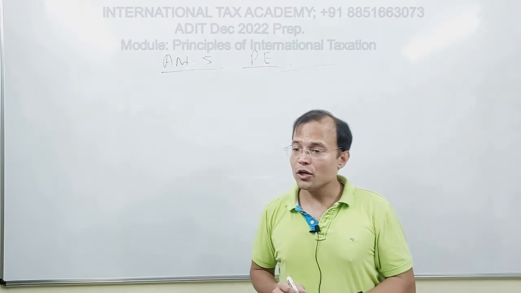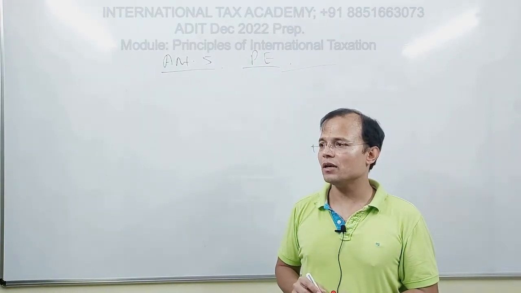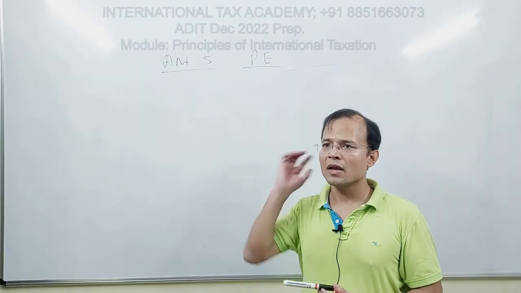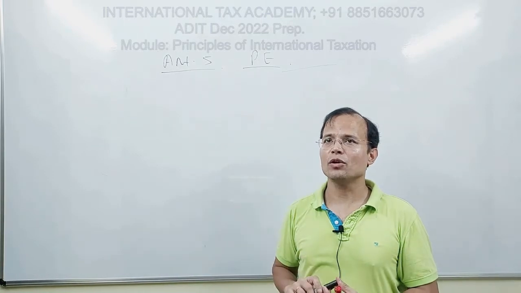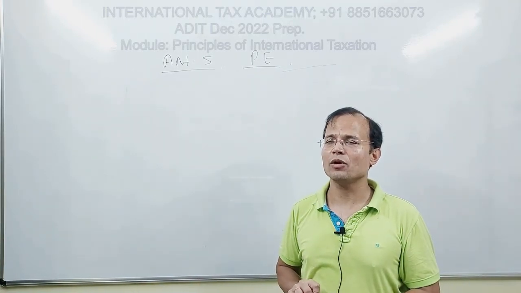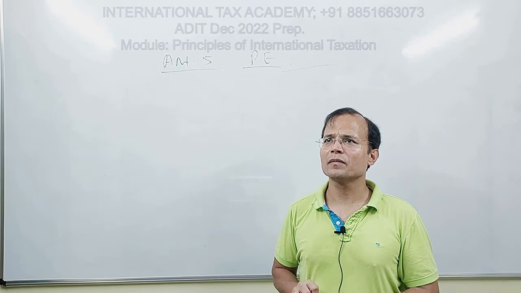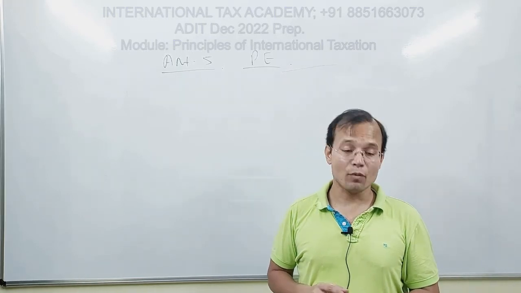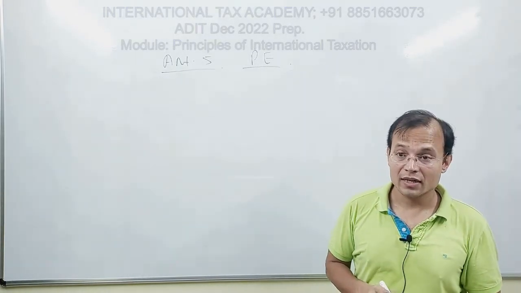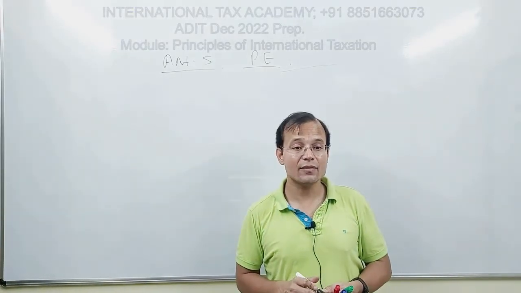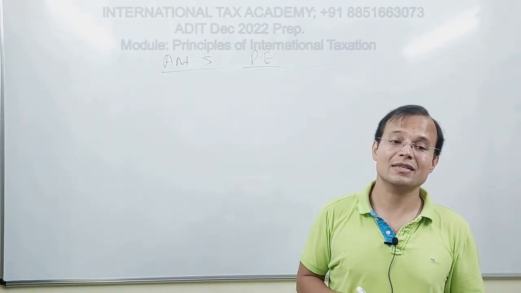Okay, and you would remember that I told you when I was having a discussion in the TP module, because we've had a discussion in the TP module on the 2010 report of OECD that dealt with attribution of profits to permanent establishments.